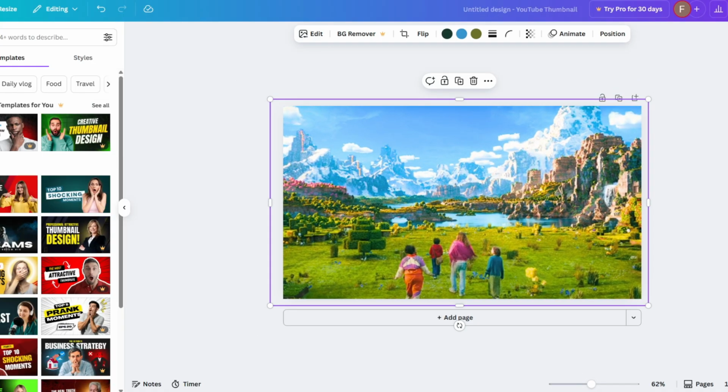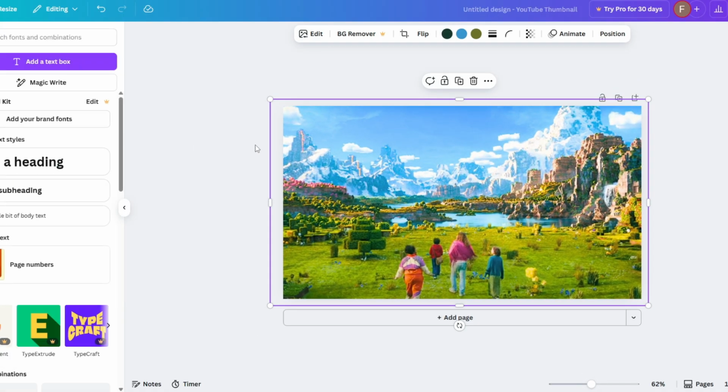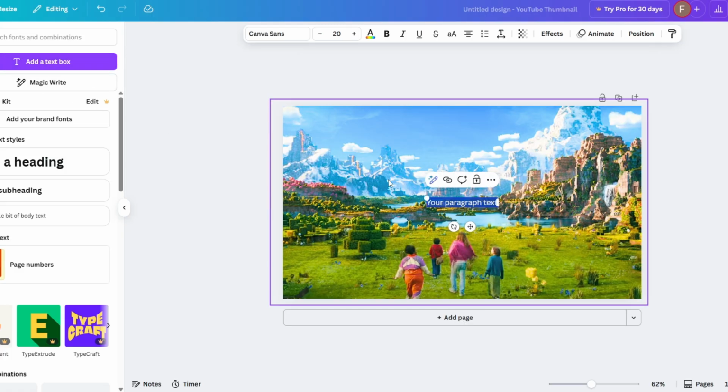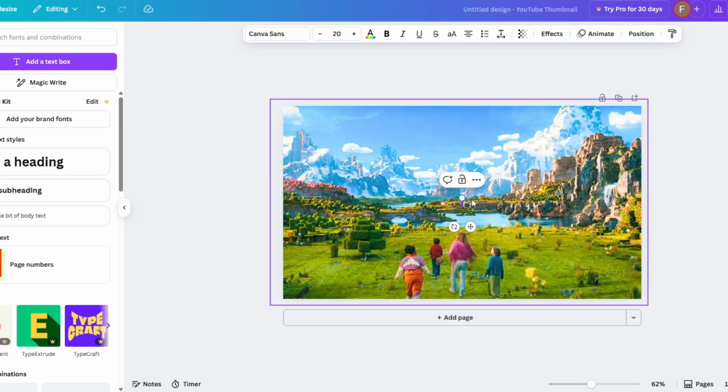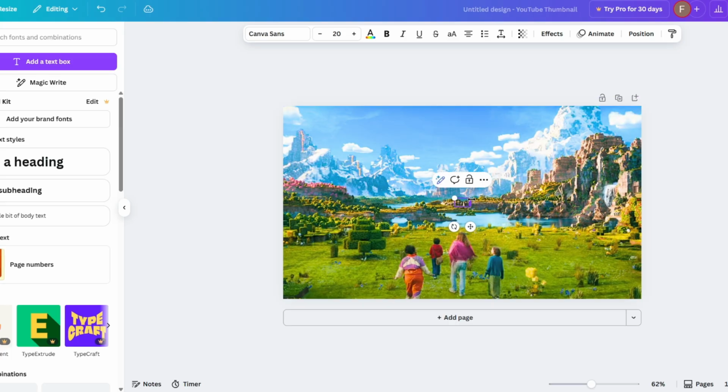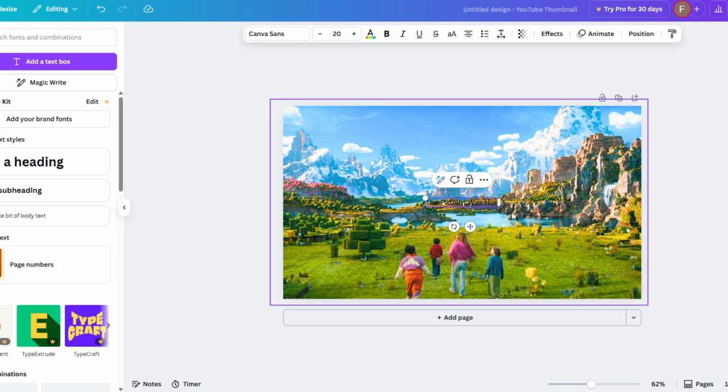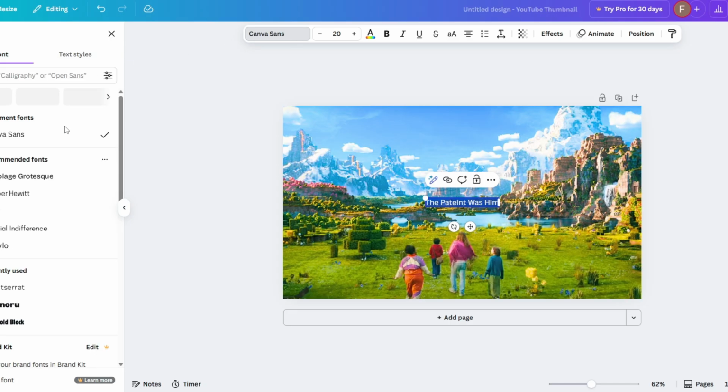And then you can just add a simple text, so just 3 to 5 words max, something that actually matches your story title. So for example, if I did a movie about Interstellar, then I would write maybe Trapped in Time, or for Shutter Island, maybe like The Patient Was Him. So just showing you The Patient Was Him. Now this doesn't apply to this movie, but I would just show you.